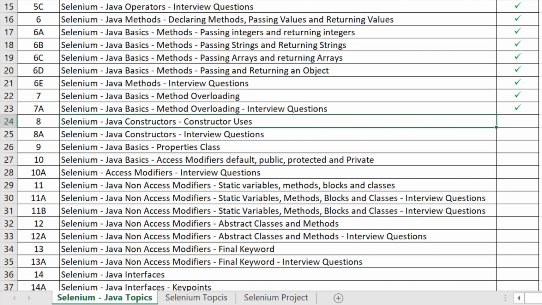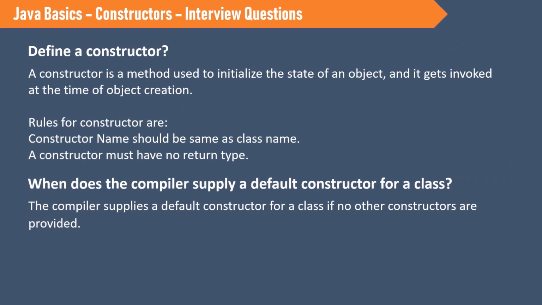In the previous video, we have seen what are Java constructors and what are its uses. So this is completed. In this video, we will be seeing some interview questions on Java constructors. The first question is, define a constructor.